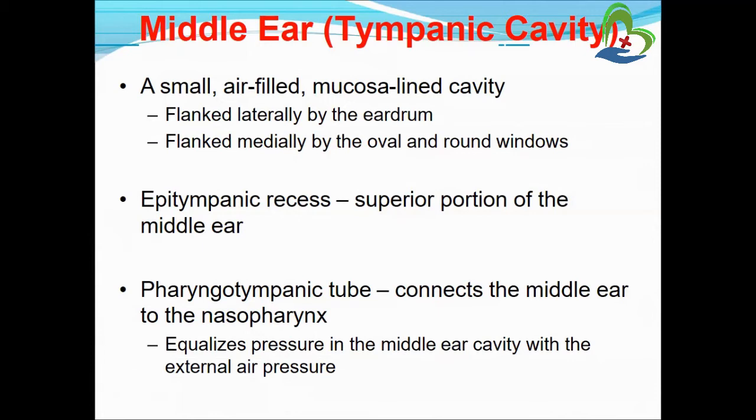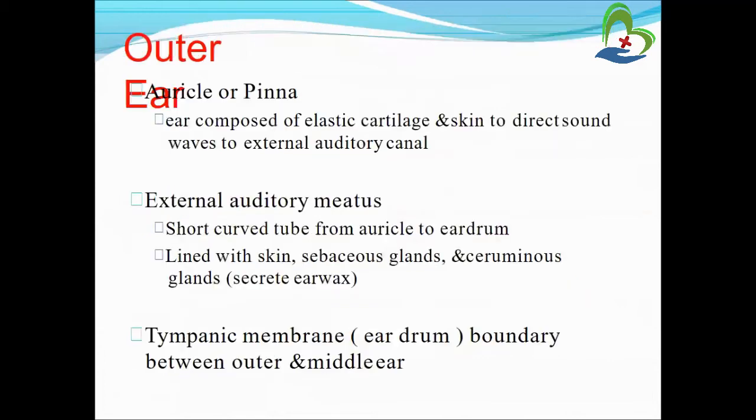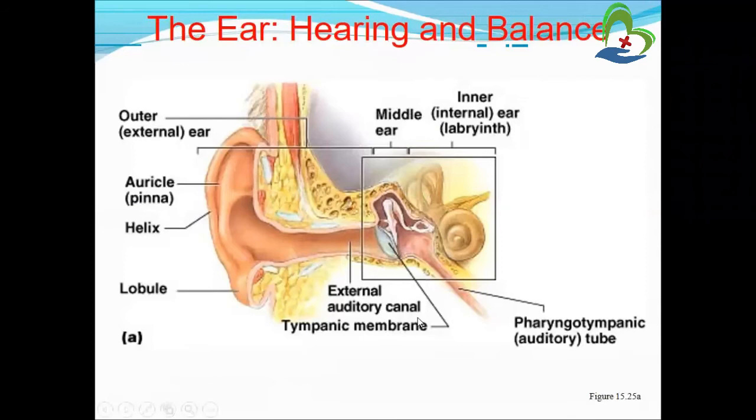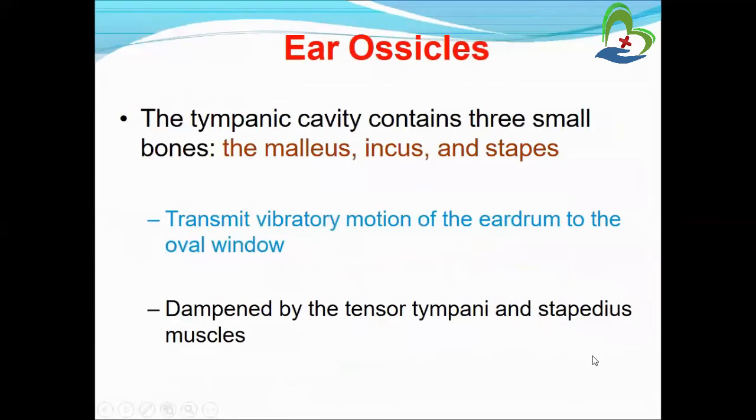So the main function of the pharyngotympanic tube is maintaining the pressure in the middle ear cavity with the external pressure, the outer pressure and inner pressure. Both are balanced by the pharyngotympanic tube. In the figure we already show, see, here is the pharyngotympanic tube. So the middle ear and outer sound wave pressure are balanced by this tube. Okay, so this is the main function of the middle ear.